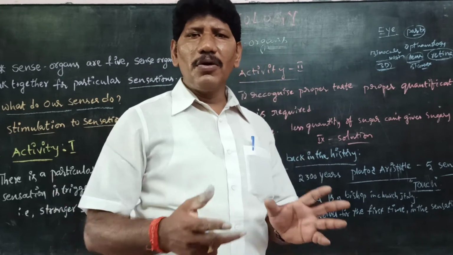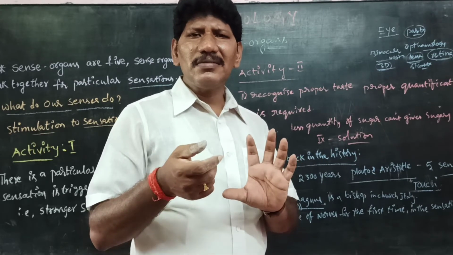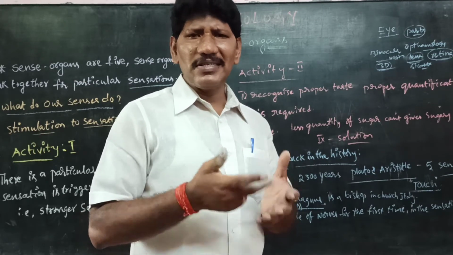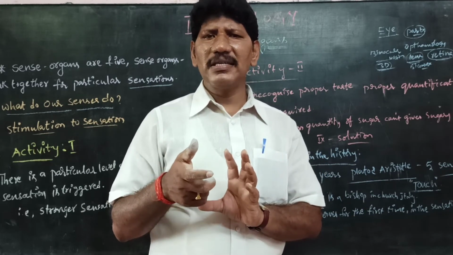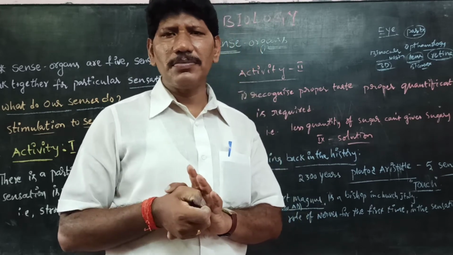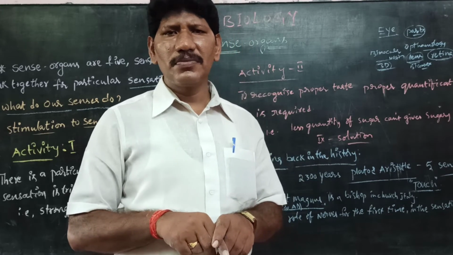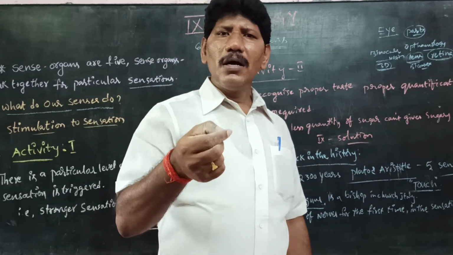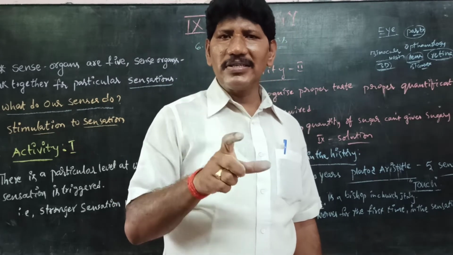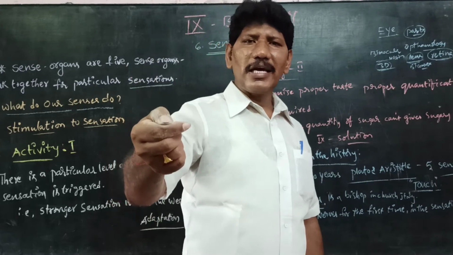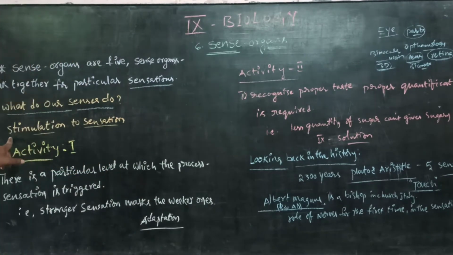Sometimes a cooked fish smell gives our mind a vomiting sensation, but when we are very hungry, the same cooked fish smell is tasty. I mean the moods are different in different situations. It varies from situation to situation, from one organism to another. Even in a particular person, it differs at different times and different places. Is it clear, children?